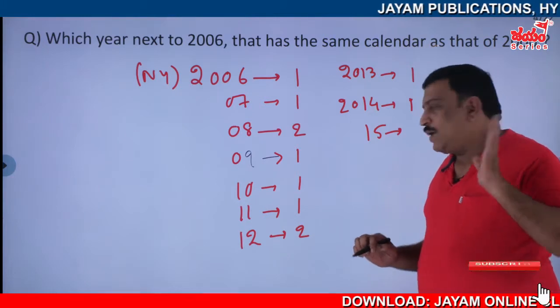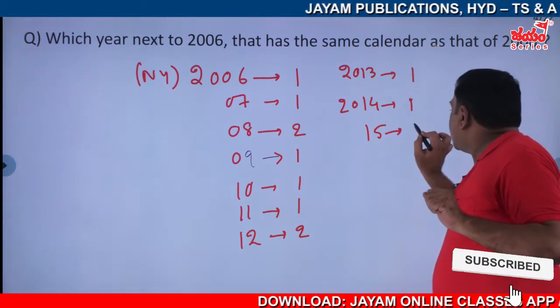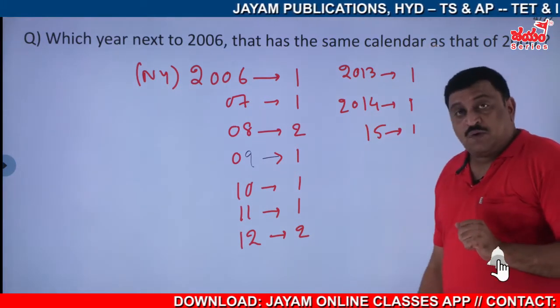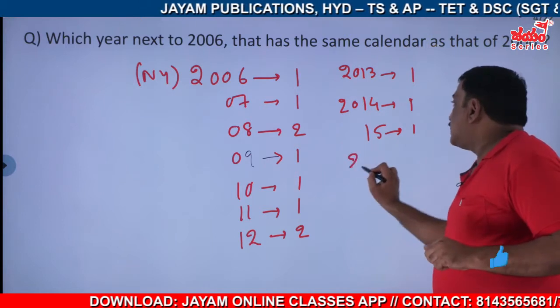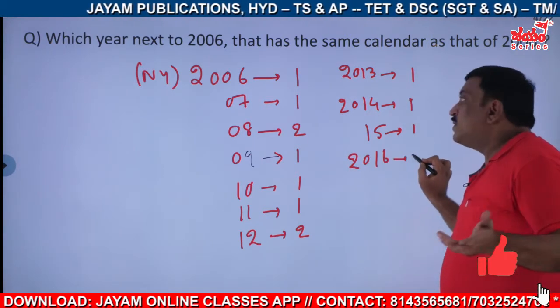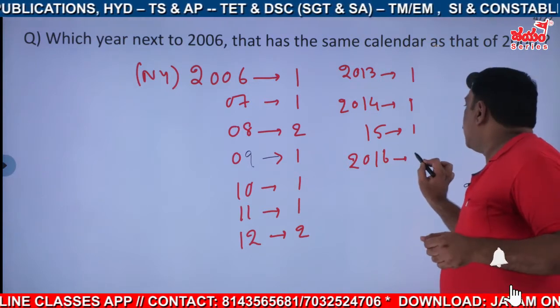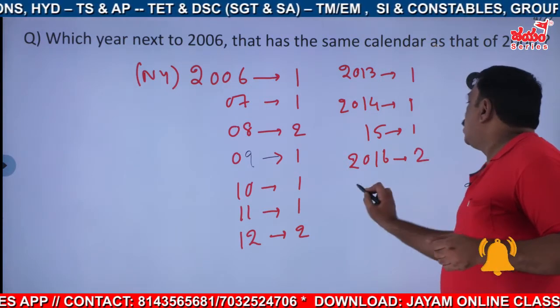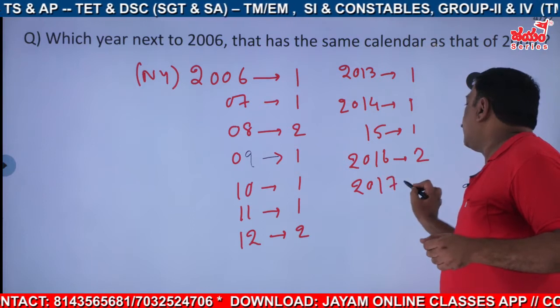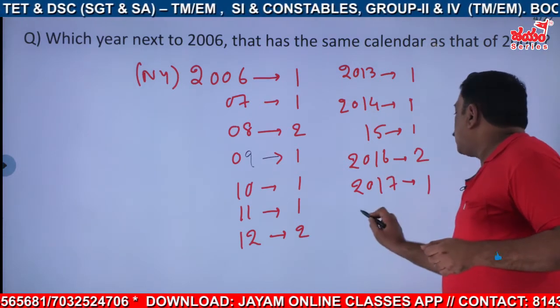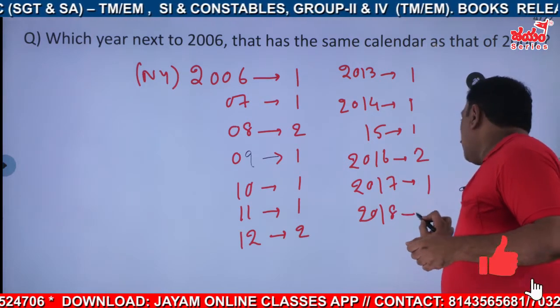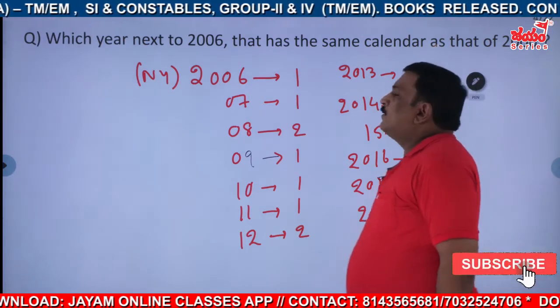But don't confuse with this one. 2015, 1. 2016, 2. 2017, 1. Okay, 2018, and so on. Why I am writing this much, let us see.